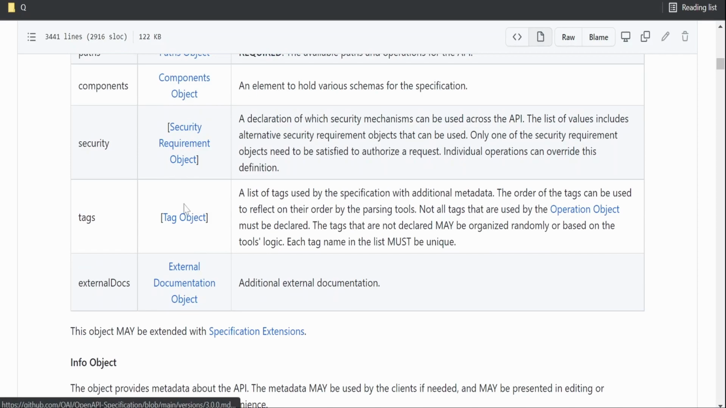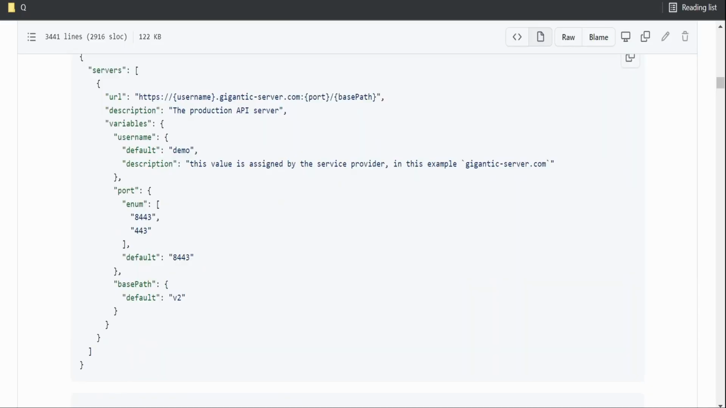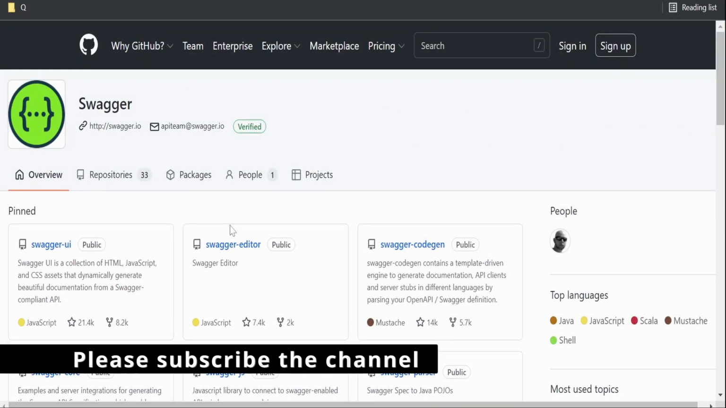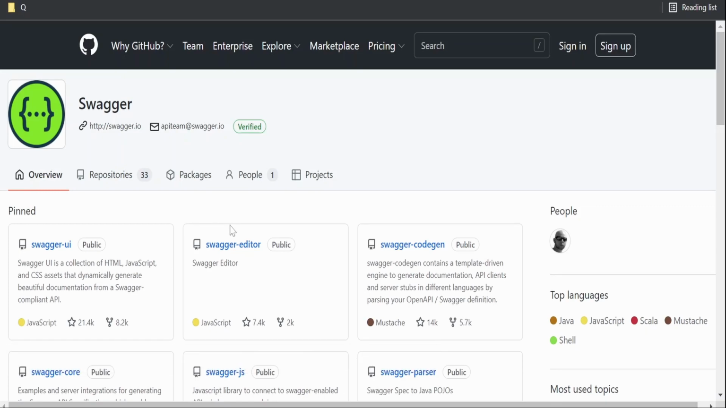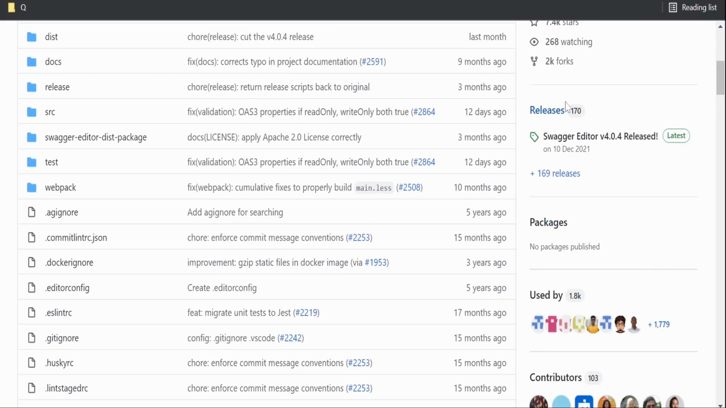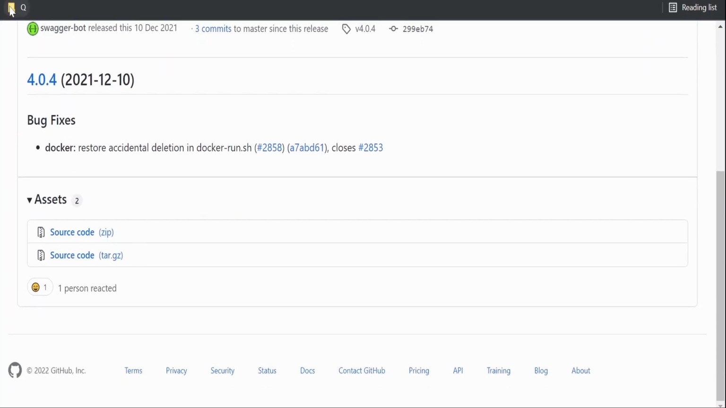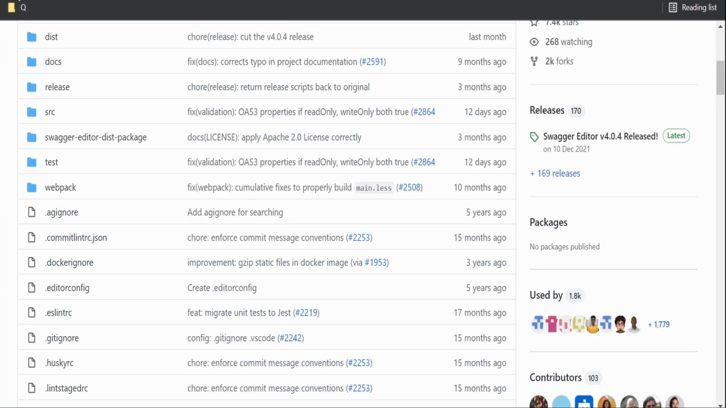For details, you can click on every type link over here and go through the examples. Now, in order to work with the OpenAPI specification, we are making use of Swagger. We can install the Swagger editor and Swagger UI locally on your Windows or Mac machine. In order to install the editor, we have to go to the Swagger editor on the Swagger API repo. On the right hand side, there is this releases. So this is the latest release. We can click on this. We can click on the source code, install, and follow the instructions.